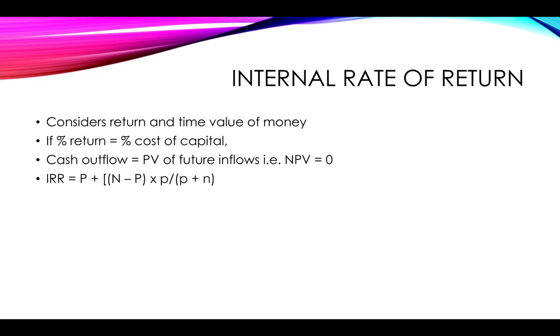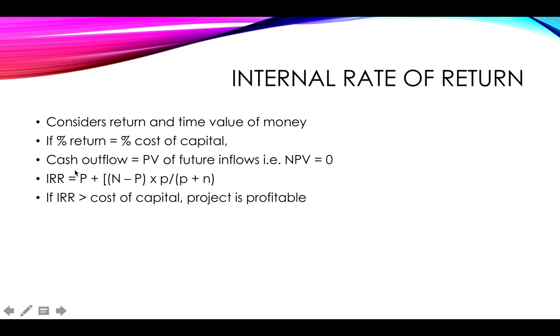Now the formula is a little bit confusing perhaps, but what you do is instead of going by trial and error and finding out where your net present value is going to be naught at what rate, instead what you do is you choose any positive and any negative rate of return and see what the amounts would actually be.